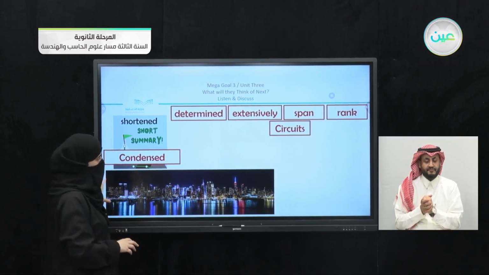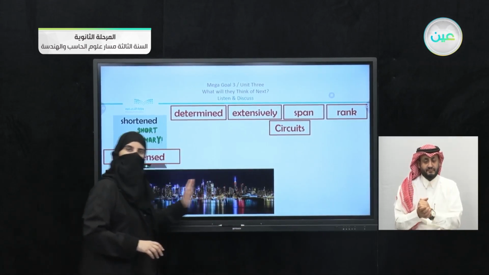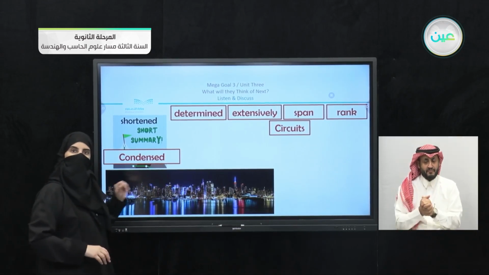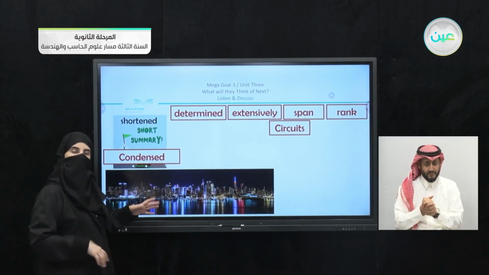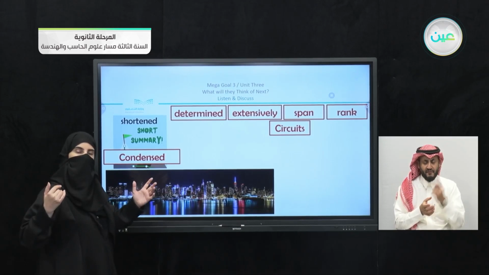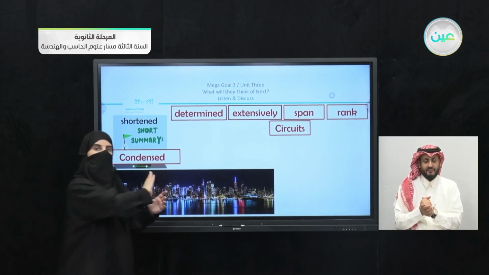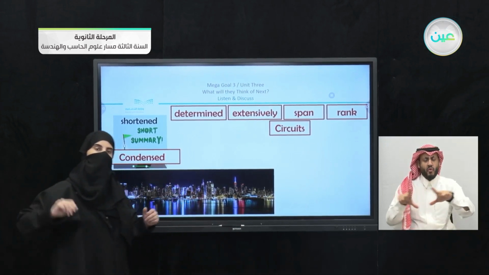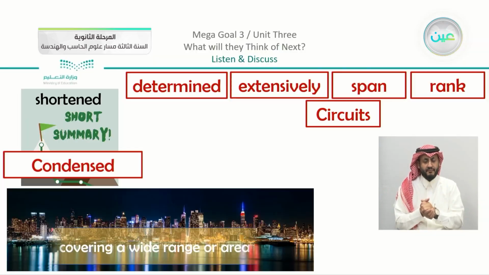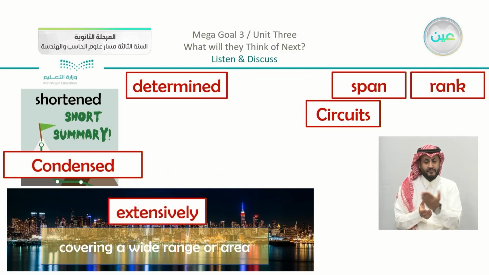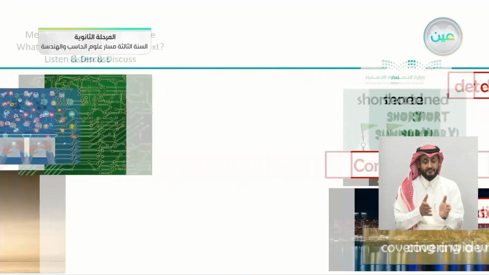Now here, this picture, you can see that it is from a wide image here. Just think about it. Which word is it? If it covers a wide area, what do we say? It is taken, covering a wide range or area, it is taken extensively. Yes, correct.